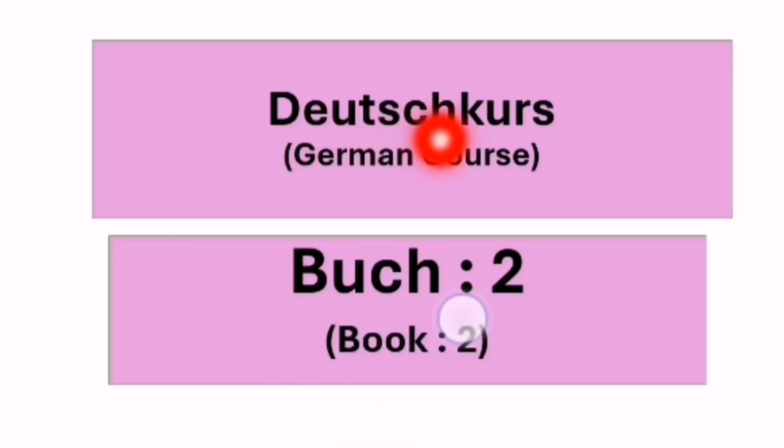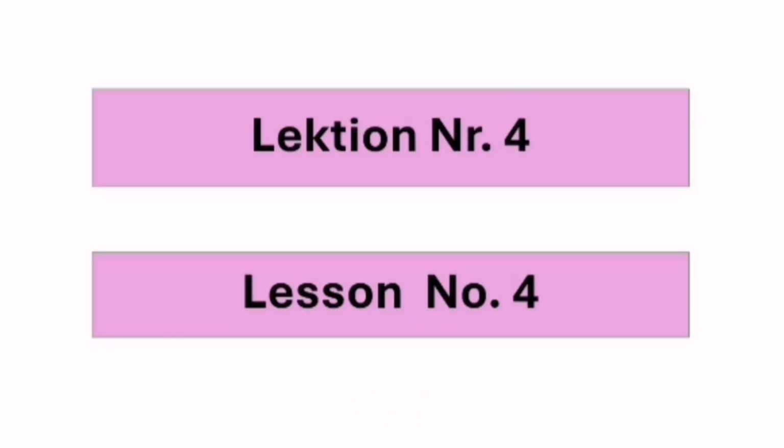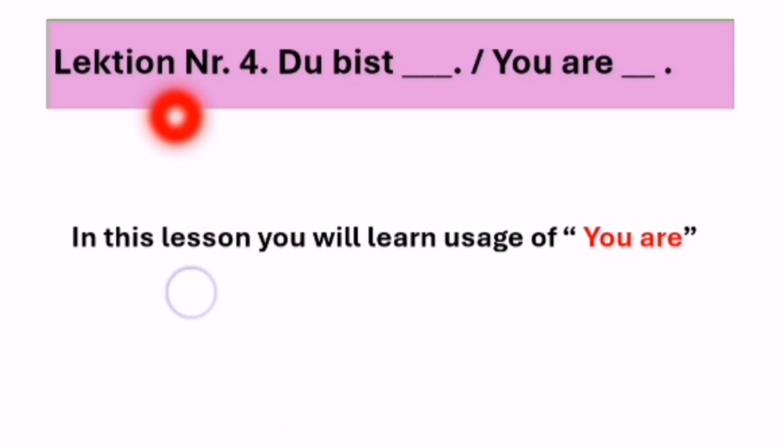Hello dear friends, this is our new lesson number 4, German course, Book 2. Lektion Nummer 4, lesson number 4. In lesson number 4, we will learn about "du bist", you are. In German, you can say "du bist", and in English, you can say "you are". In this lesson, you will learn the usage of "you are" in the German language.